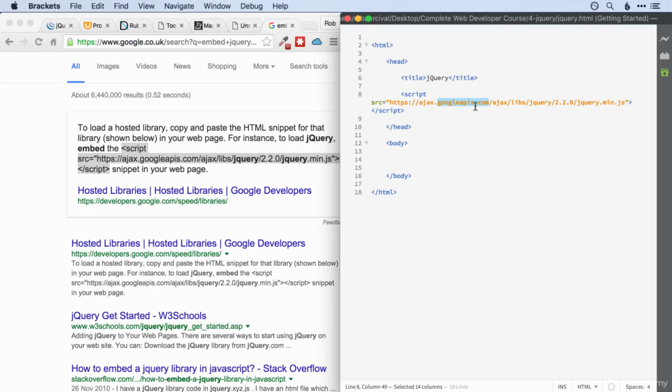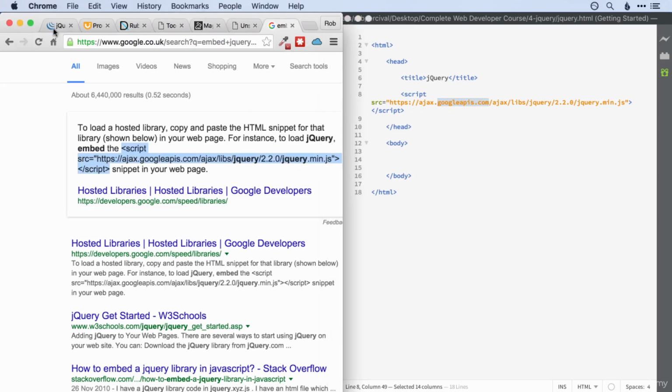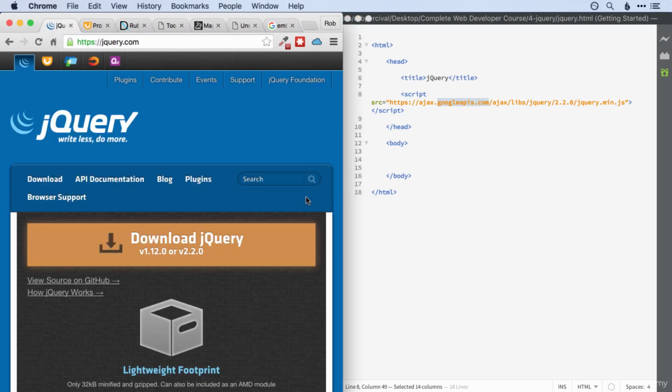You don't have any control over Google APIs, and it's extremely unlikely, but they might go down, or they might change their URLs or do something that actually breaks this link. So if you're the sort of person that wants complete control over your code, you may not be keen to do something like this. How would you get jQuery in that case then? Well, that's method number 2. And this is where we go back to jQuery.com and we click that big orange download jQuery button.